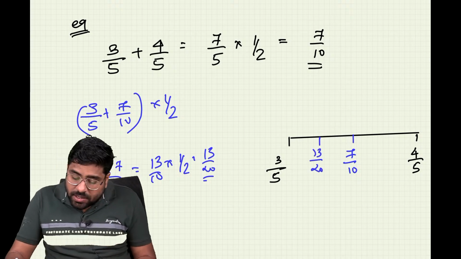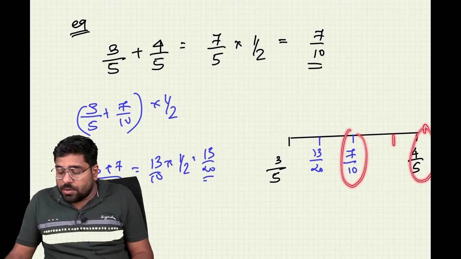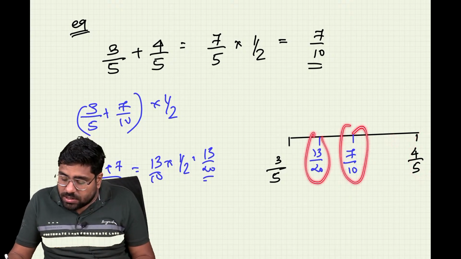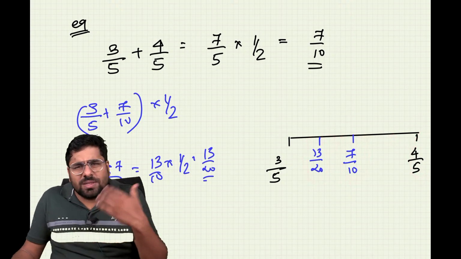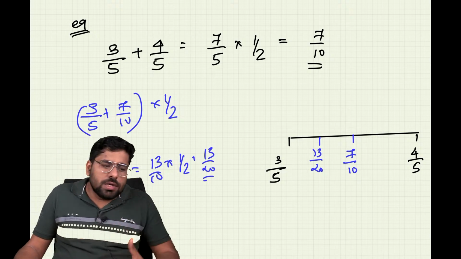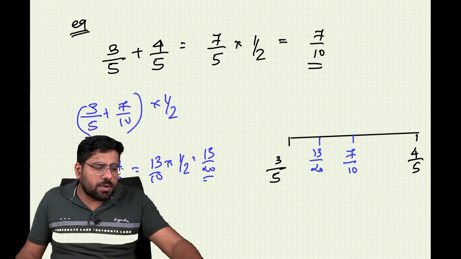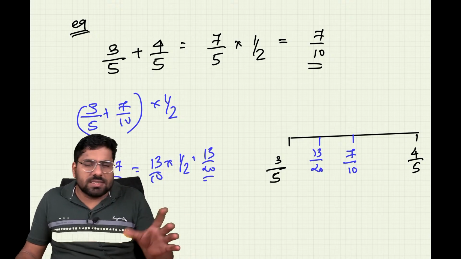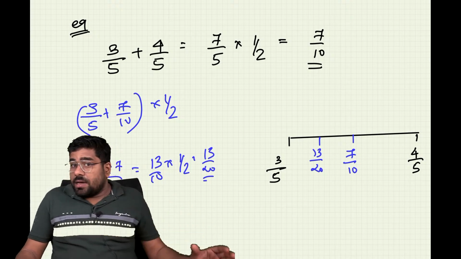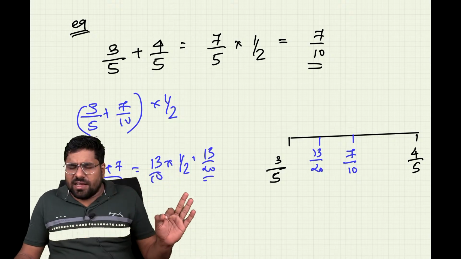Clear? Next you can take the average between these two numbers. You will get one here. After that, you can take the average between these two numbers, and you will get one in between. So you can keep taking like this. Okay? You just have to change the pair. Each time you only have to remember to take a different pair. Nothing else is required for you. Alright, is it clear everyone? Idea clear?